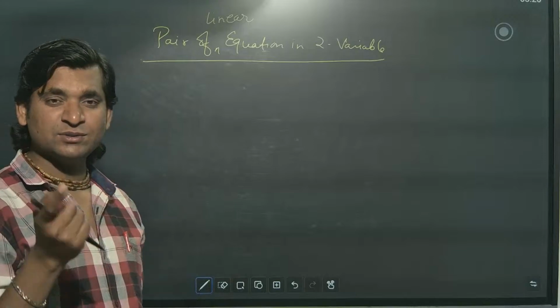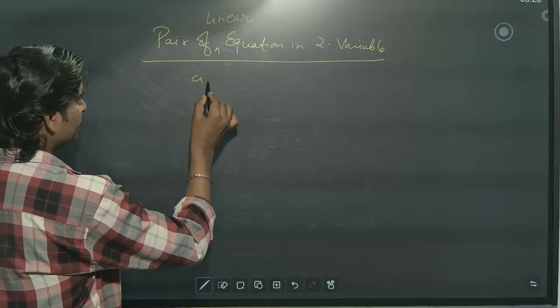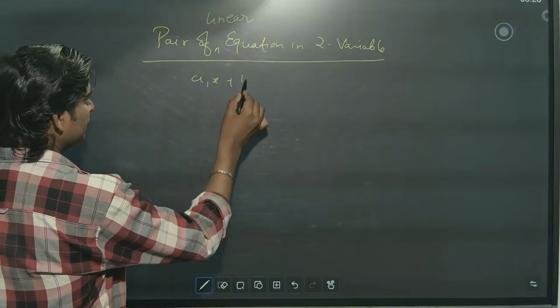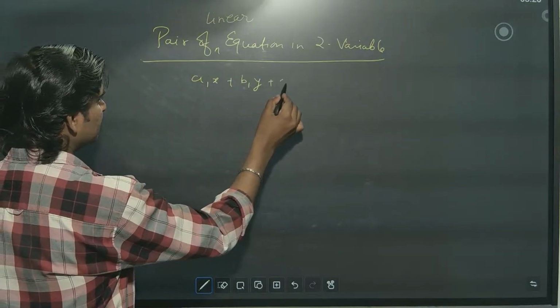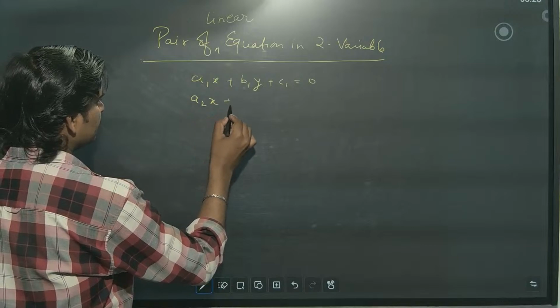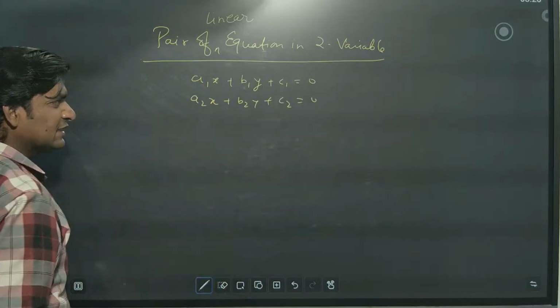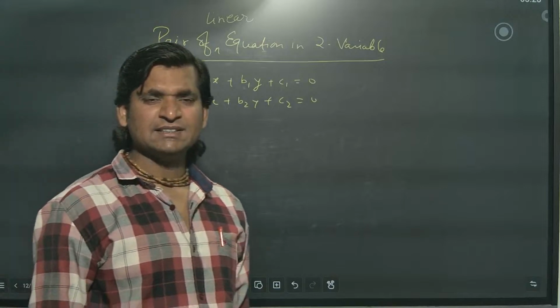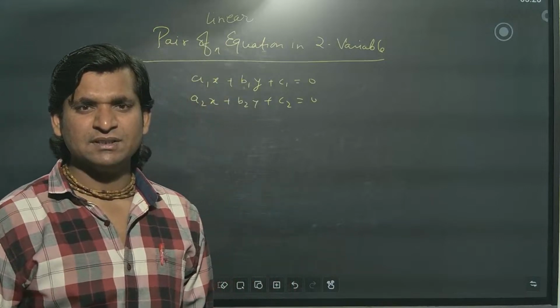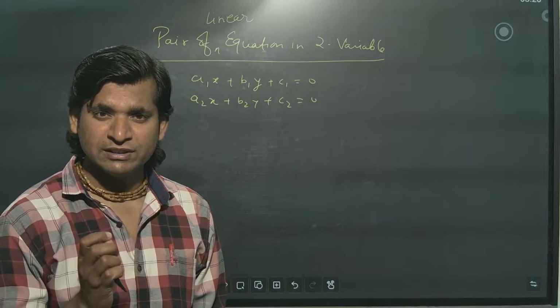So first comes the general form. So what is the general form? a1x plus b1y plus c1 equal to 0, and a2x plus b2y plus c2 equal to 0. This is the general form. Why am I writing the general form? For each chapter in algebra, the general form is required. That is the root of algebra.